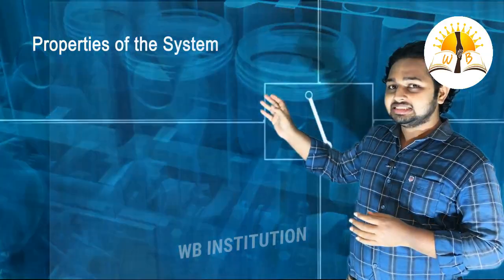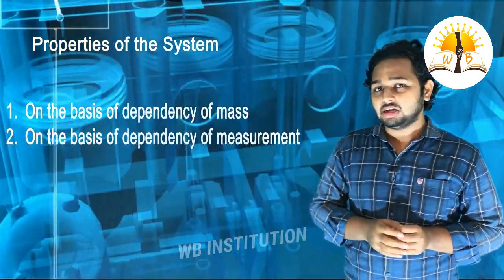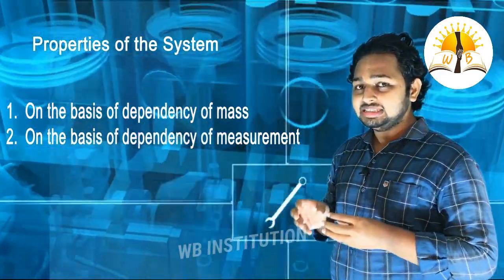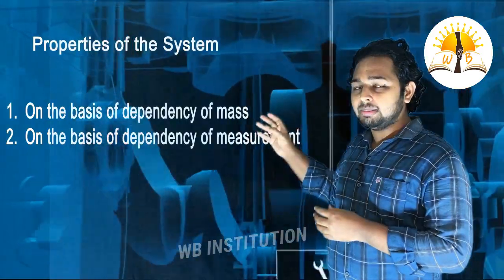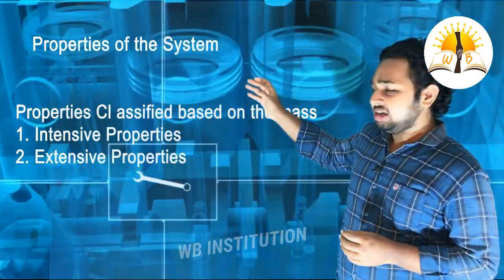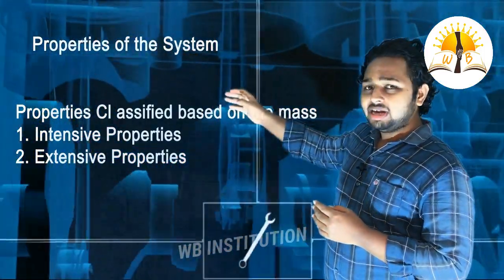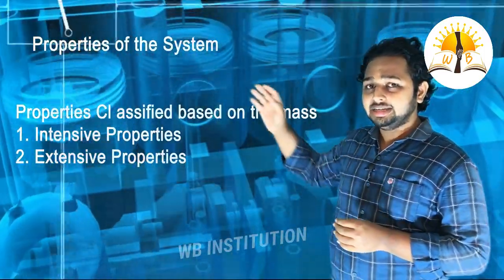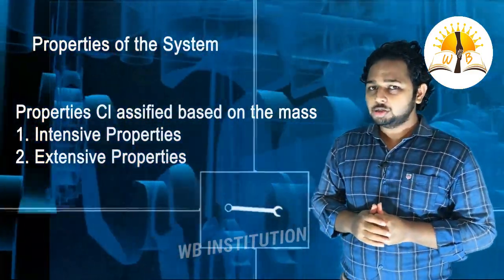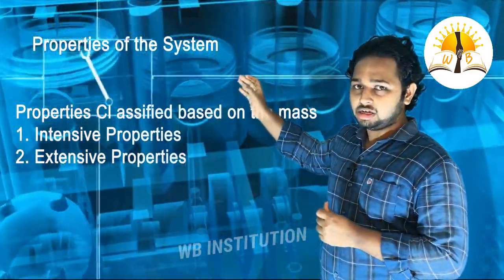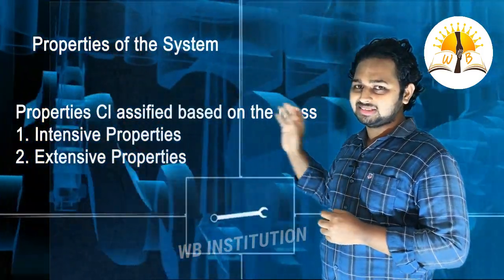In this system, properties are classified into two types: one on the basis of dependency on mass, and the other on the dependency of measurement. Firstly, what is the dependency on mass? It is subdivided into two types: intensive property and extensive property. Intensive properties are independent of mass, whereas extensive properties are dependent on mass.